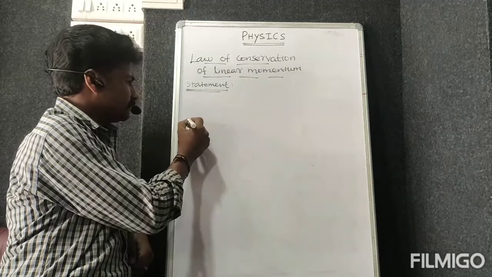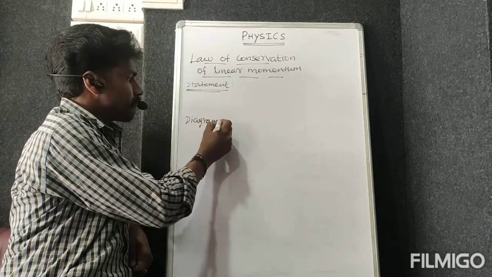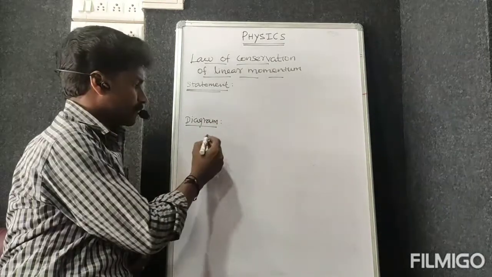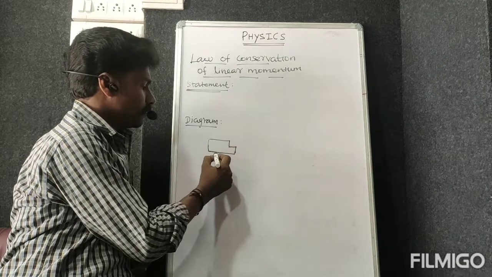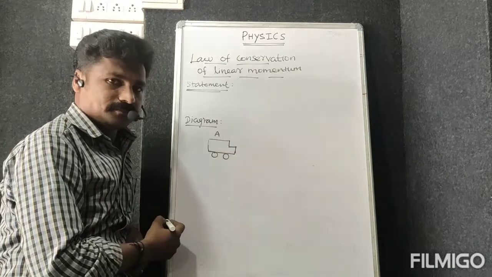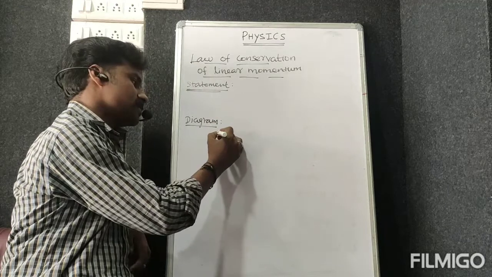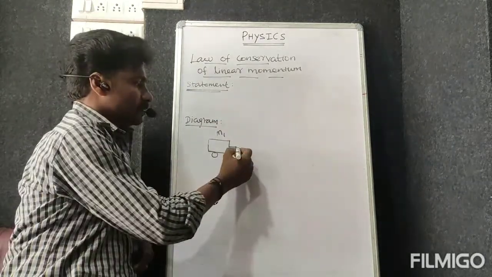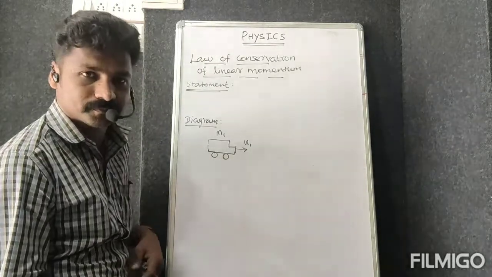Please listen. Next, see this diagram. Let's take two vehicles. That one is vehicle A. That vehicle's mass is m1. Its velocity is u1.